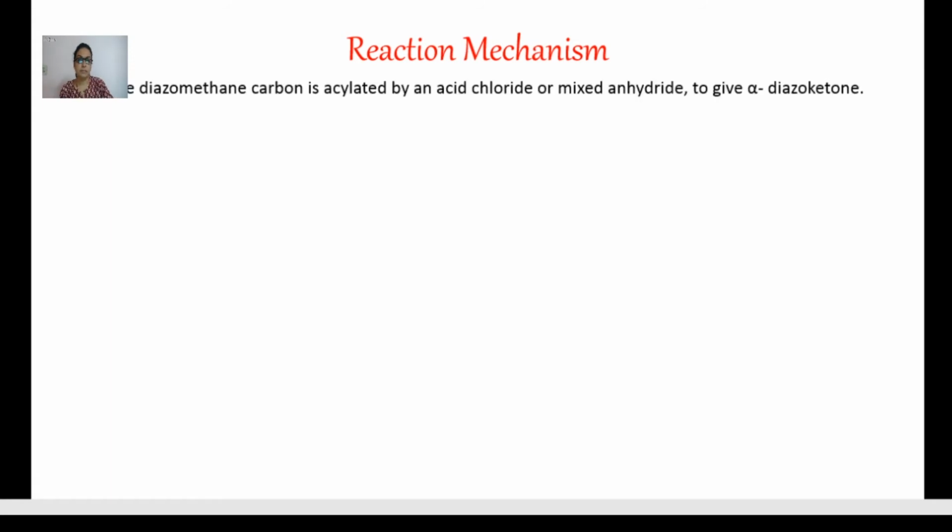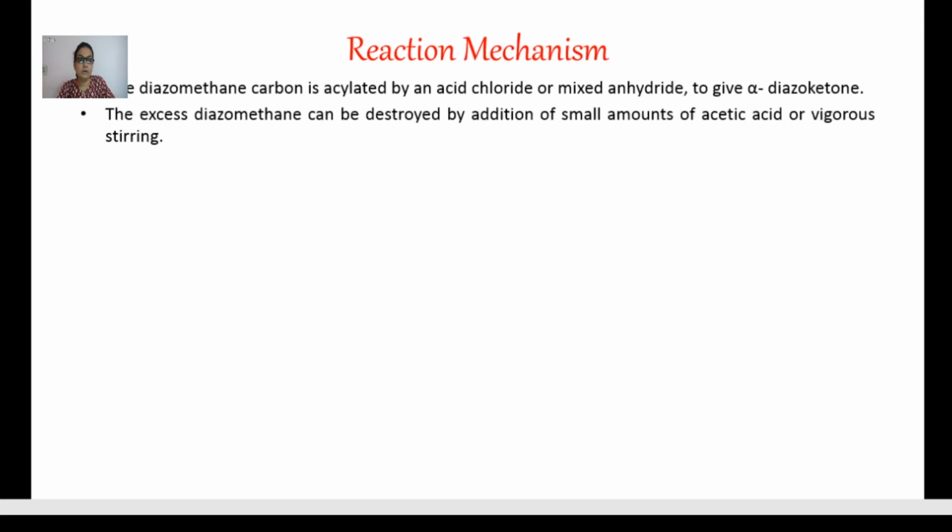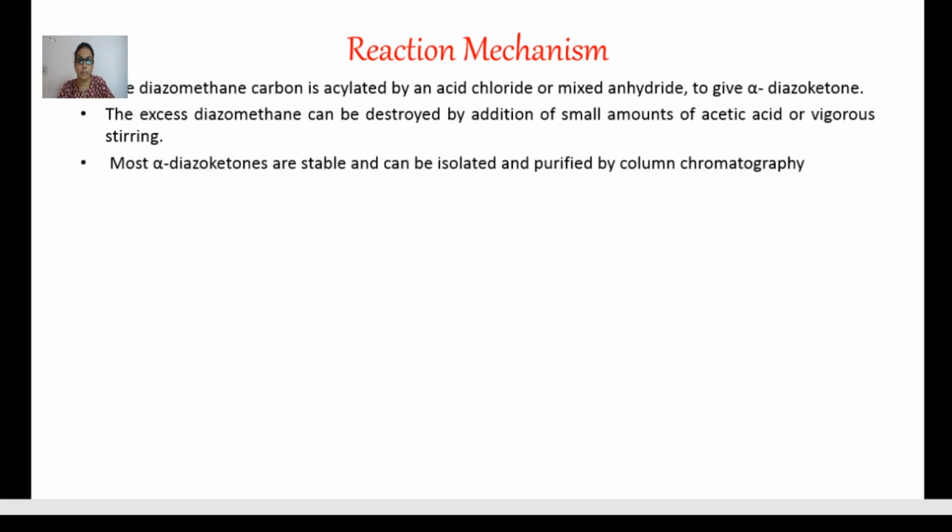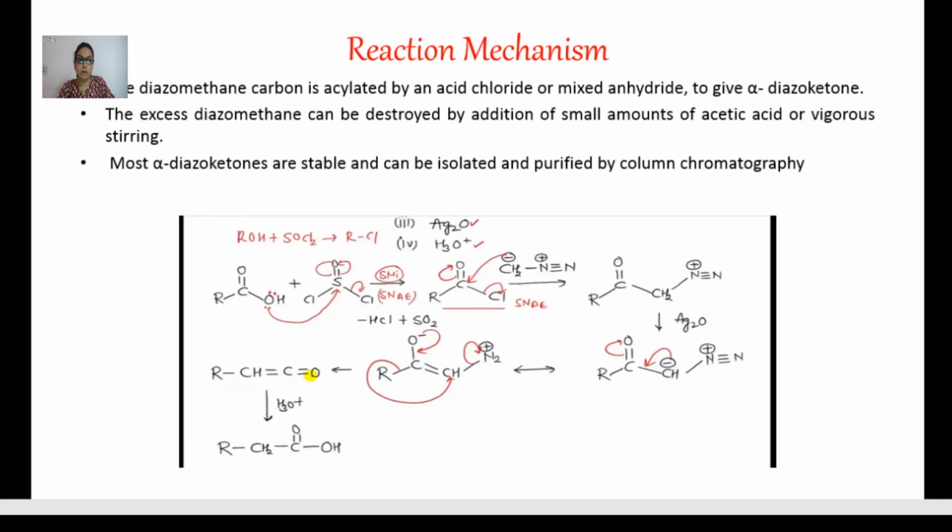In the mechanism, diazomethane carbon is acylated by an acid chloride or by anhydride to give alpha diazoketone. The excess of diazomethane can be destroyed by the addition of a small amount of acetic acid or by vigorous stirring. Mostly diazoketones are stable, and isolated and purified by column chromatography.